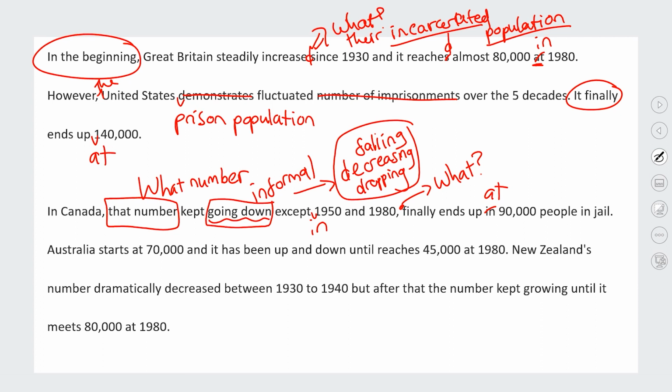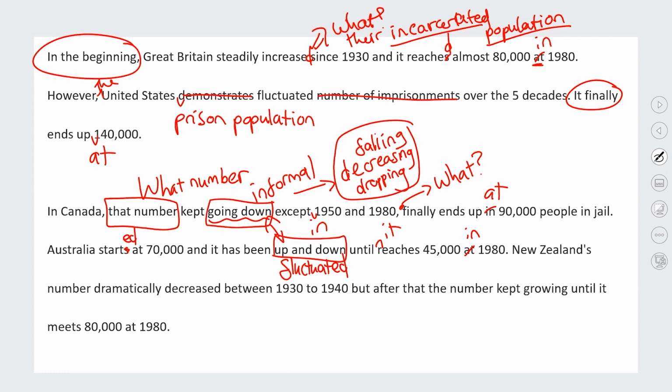Australia starts, so again, issue with tense, started at 70,000 and it has been up and down. So again, we've got the same issue here as the going down. It's too informal and this person needs to think about what's a more formal way to express this. The one most people probably use would be fluctuated, which is the formal way of saying up and down, until it reaches 45,000 people again in 1980.